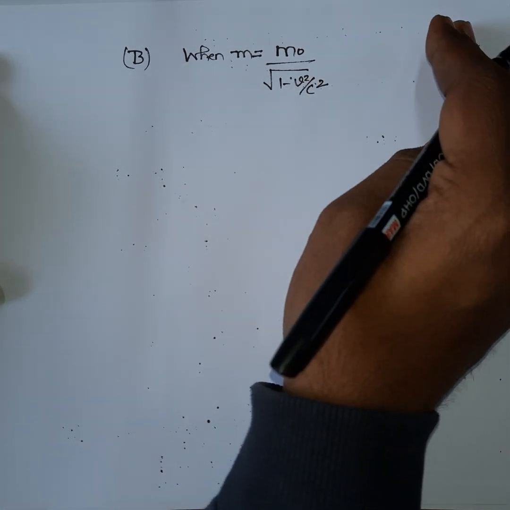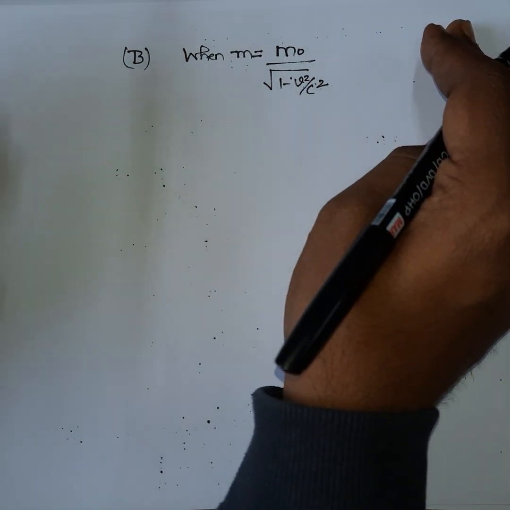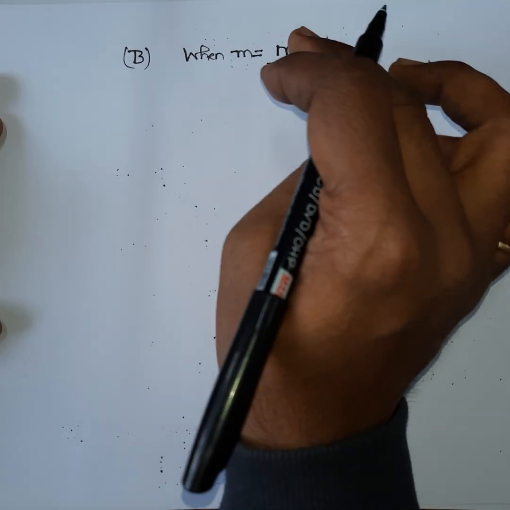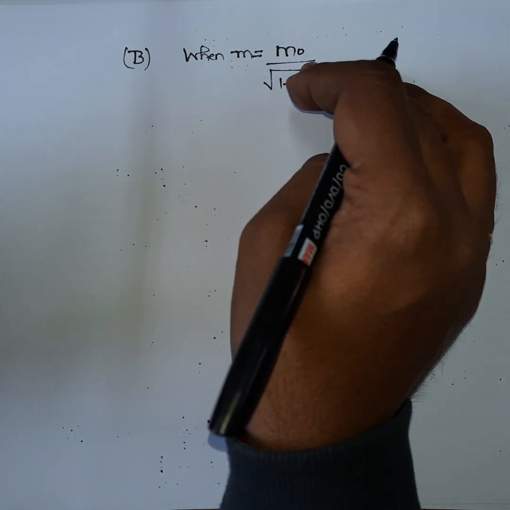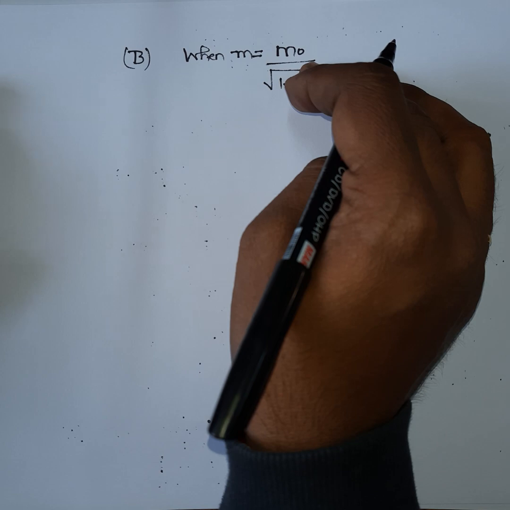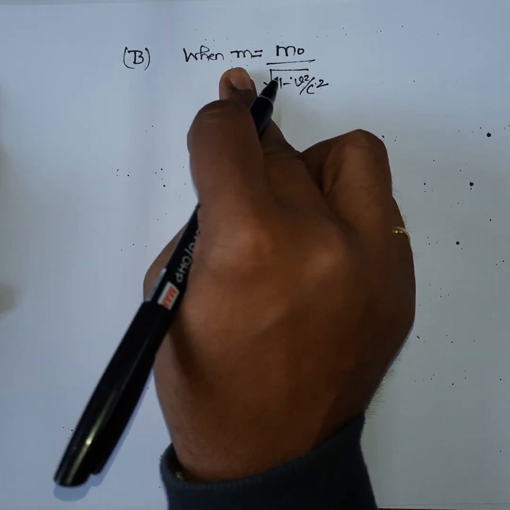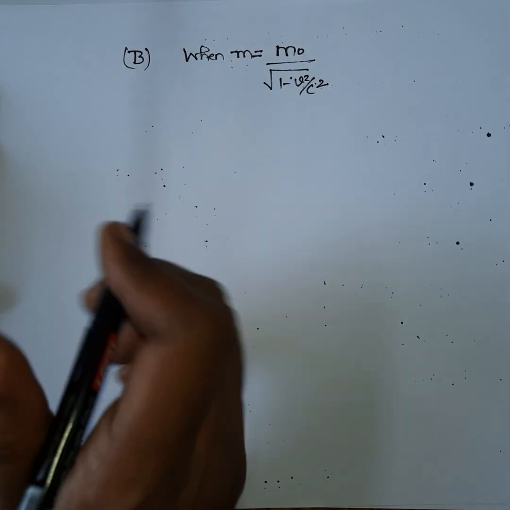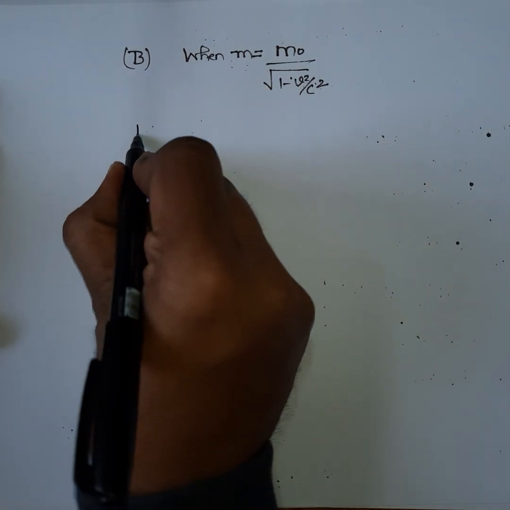I am talking about relativistic physics. So in relativity, according to the conclusions of special theory of relativity, mass is no more constant, but depends upon the relative motion. So in this case, our expression for kinetic energy will be modified.